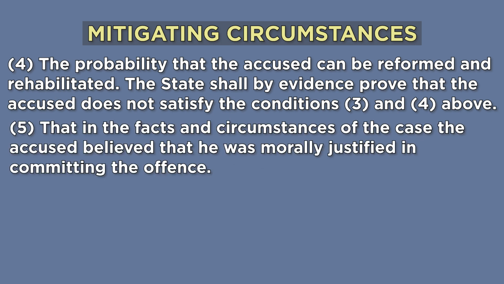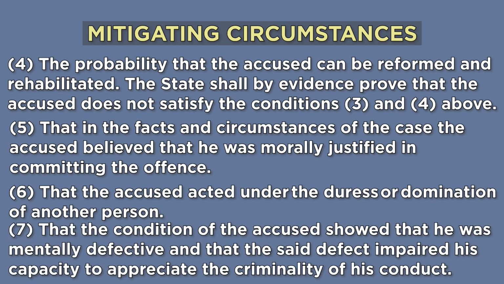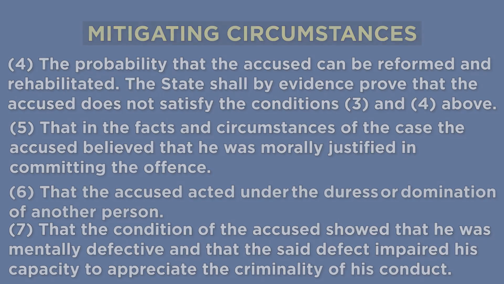So all those factors, alongside whether the accused acted under the duress or domination of another person, that has to be checked, and whether the accused showed that he was mentally defective or the said defect impaired his capacity to appreciate the criminality of his conduct. All those various important mitigating factors have to be checked while passing the judgment in relation to death penalty.